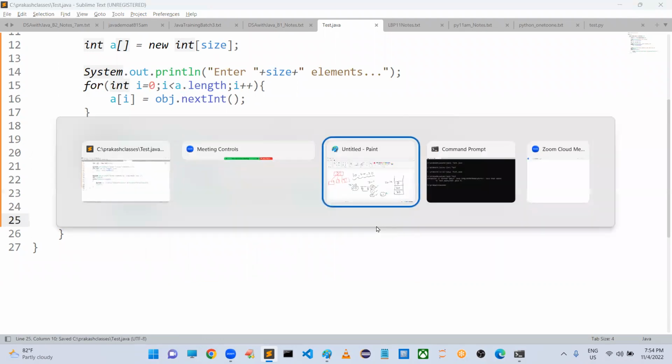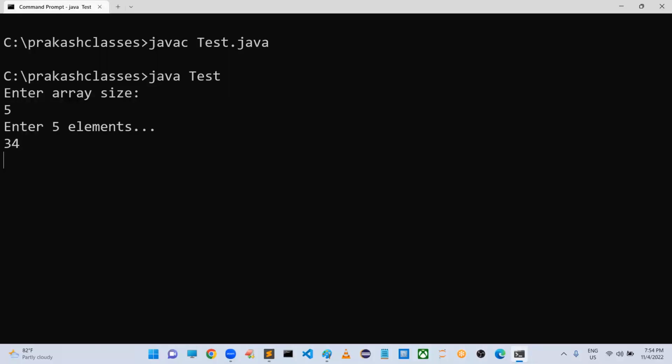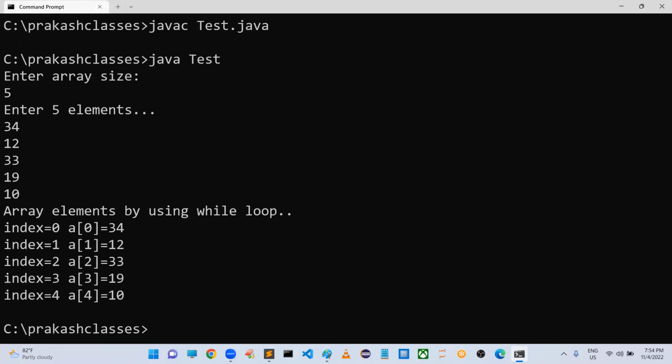Let us run this code first of all and see how it is going to work. Now enter array size 5. Enter 5 elements: 34, 12, 33, 19, and then 10. Have you observed, in the 0th location we have 34. In the first location, we have 12. In the second location, we have 33.